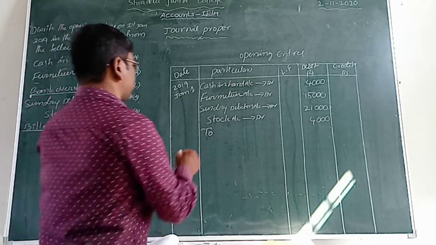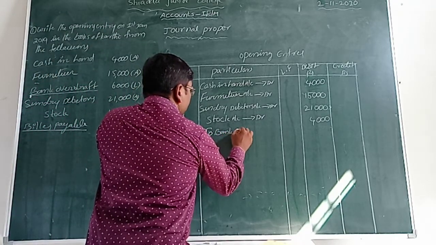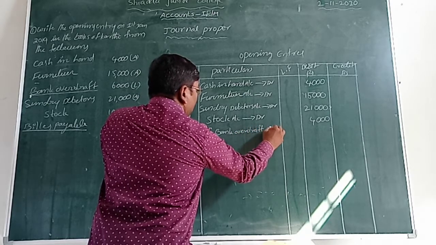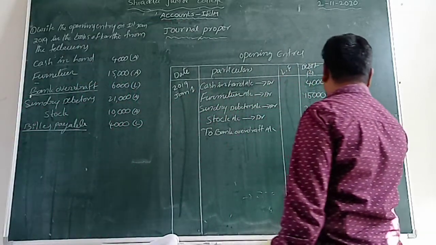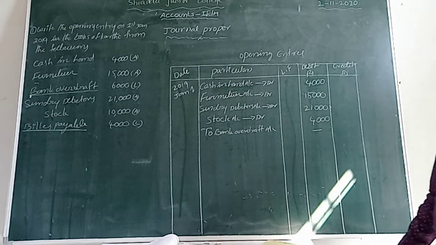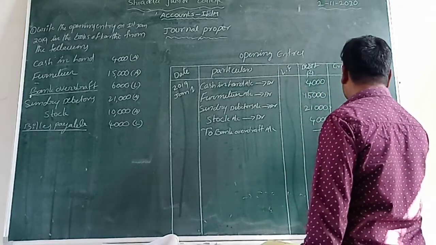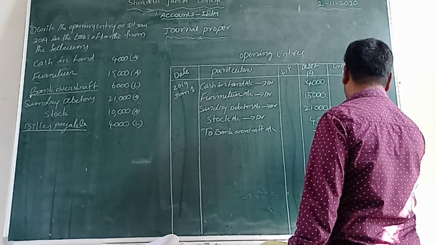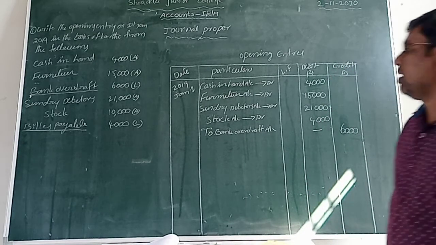Let us take the first one, bank overdraft. Bank overdraft account. Then we record this amount in the credit column. What is the amount? That amount is 6,000. The bank overdraft amount is 6,000 rupees only, isn't it?